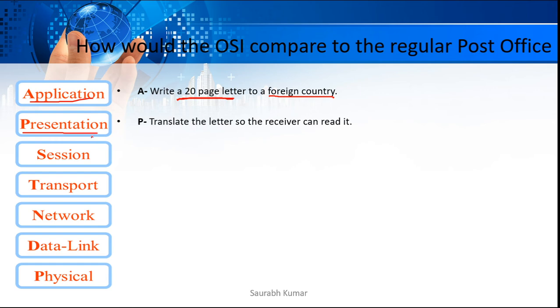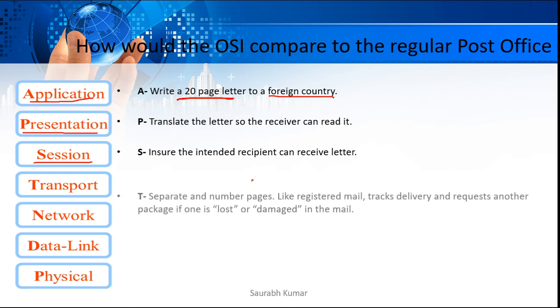It represents, encrypts, encodes and compresses data in a way that it can be easily transferred and easily understood by the computer. Then the session layer's task is similar to what we do in our life: ensure that the intended recipient can receive the letter, something like the confirmation which we get.